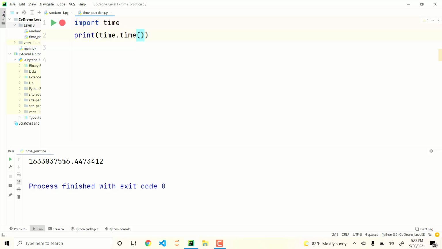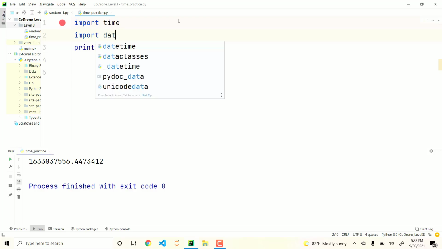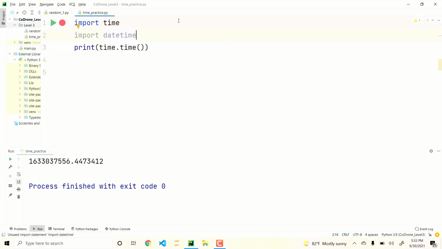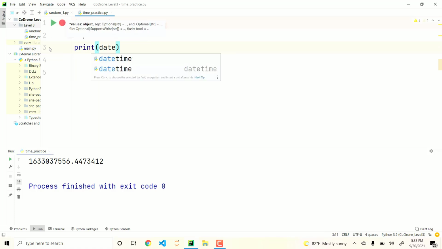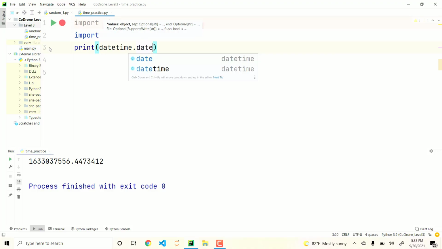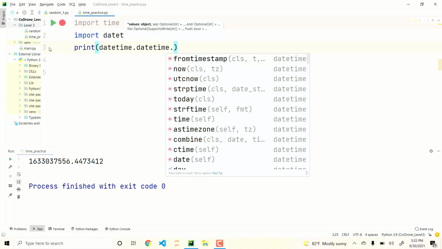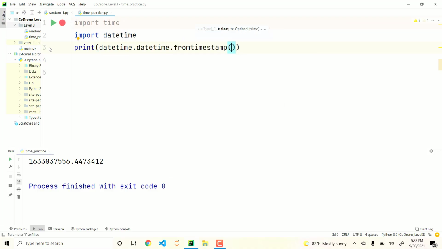So before we do that, I do want to show you what this actually looks like in something we might actually understand. So we're going to use another library called datetime. So we're going to import datetime. Sounds a little more like what we're kind of used to, right? So in this case, we're going to print, and we're going to say datetime dot datetime. I know, kind of weird. Dot fromtimestamp, and then in here we're going to put time dot time